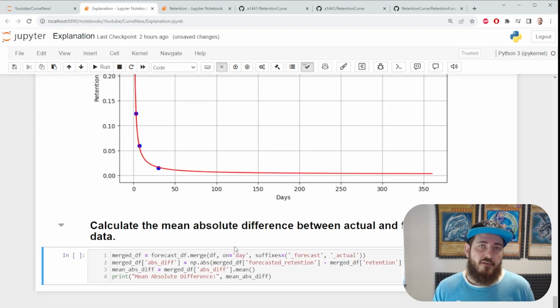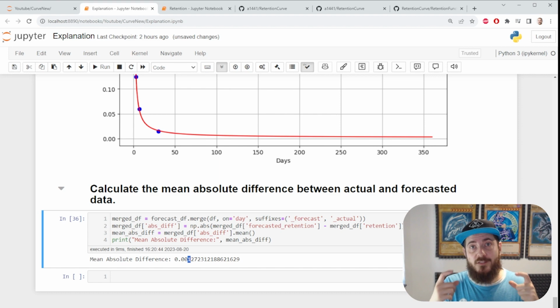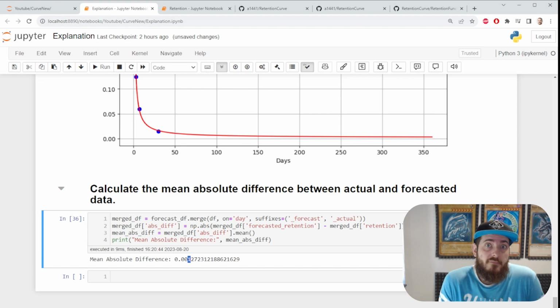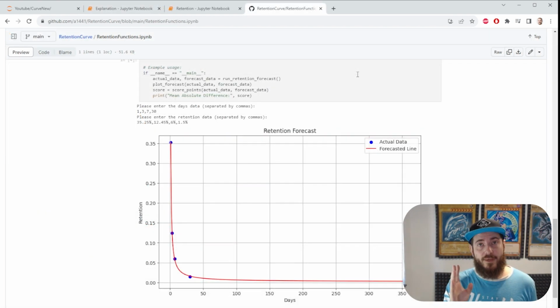Let's use a very simple evaluation method, mean absolute difference. In our case, our error is within 0.1%. That's pretty good, right? Before we call it, I'd like to just mention, power functions aren't necessarily the best extrapolation technique. They're very easy to use. They tend to be fairly accurate.